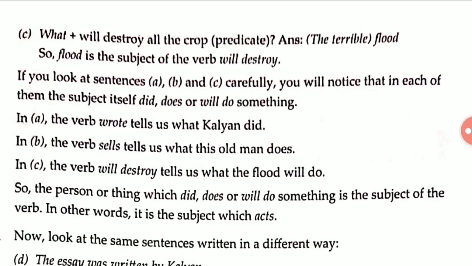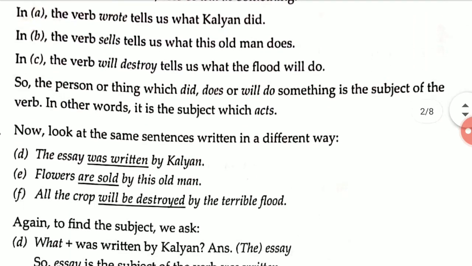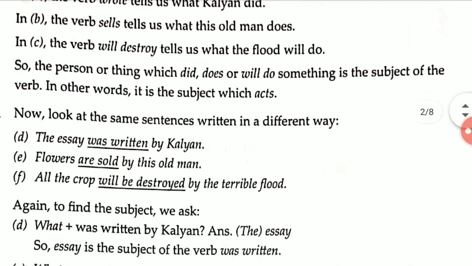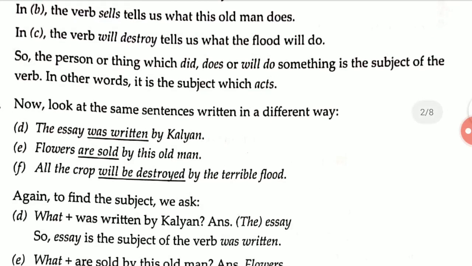So the person or thing which did, does, or will do something is the subject of the verb. This is another way to understand how to find the subject of the verb: when a thing or a person did, does, or will do something. If the person has done something, will do something, or is doing something, that is the subject of the verb.